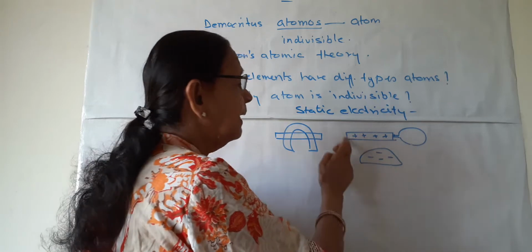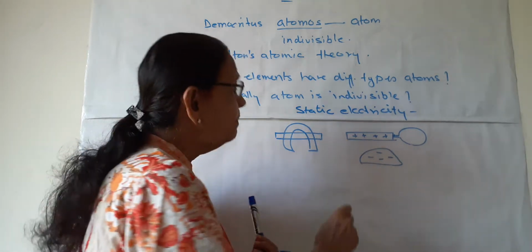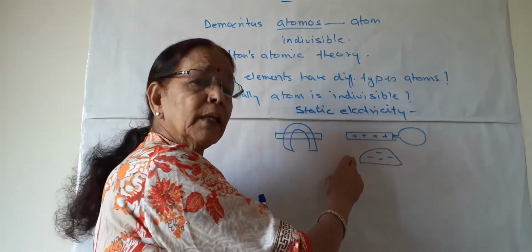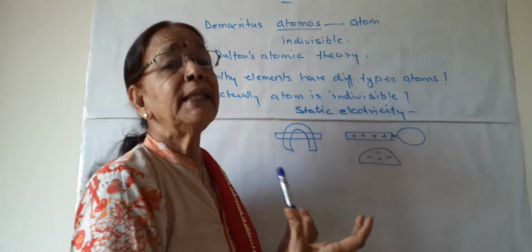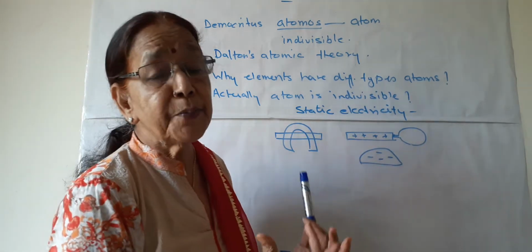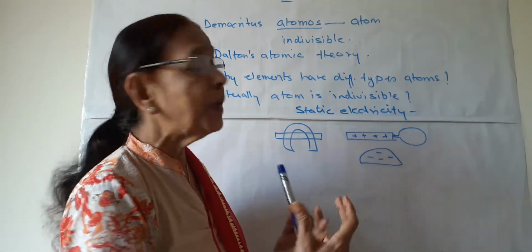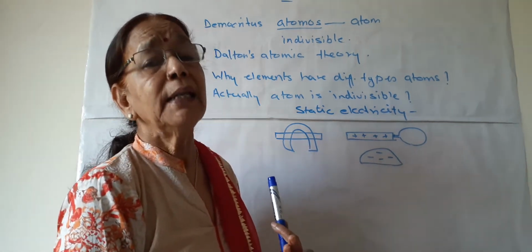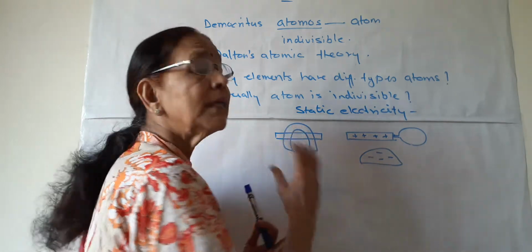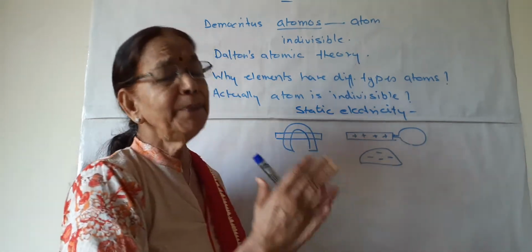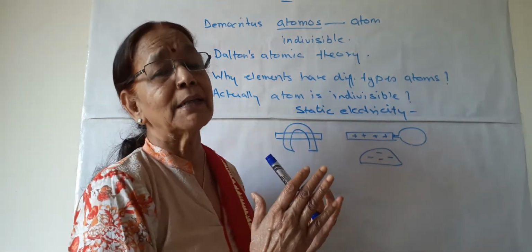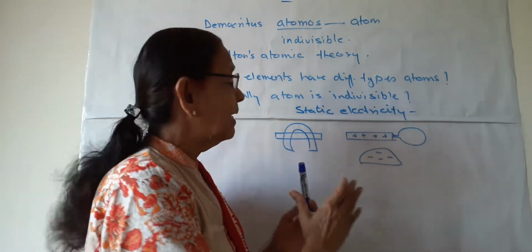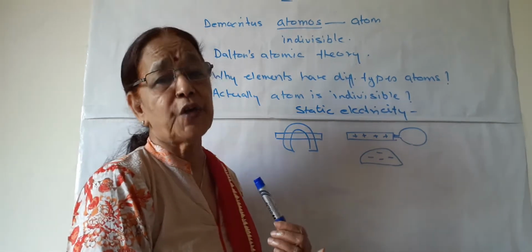So it means, and these are made up of atoms, the atoms which are present in the rod or in this cloth or in the comb have some electrically charged particles, and they may be positively charged or negatively charged. It means atoms have some particles and these particles are subatomic particles. Those are negatively as well as positively charged.